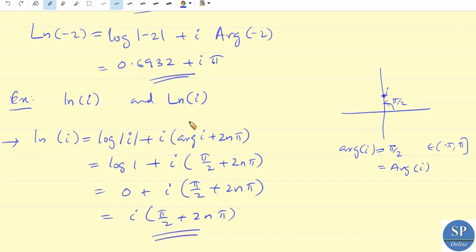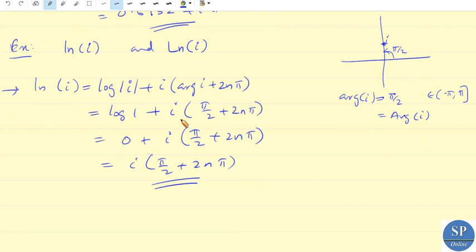Now what is the principal value of log i? That is ln of i, just use the principal argument here. The principal argument is pi by 2 itself, so we don't use 2n pi. So this is nothing but i into pi by 2, or from this we can write log mod i plus i into arg i.